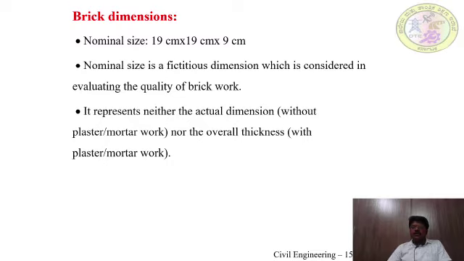Brick dimensions. The nominal dimensions of the brick are 19 cm by 19 cm by 9 cm. Nominal size is a dimension which is considered in evaluating the quality of brickwork. It represents neither the actual dimensions nor the overall thickness.